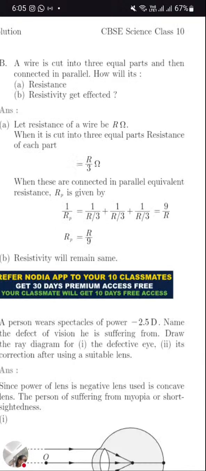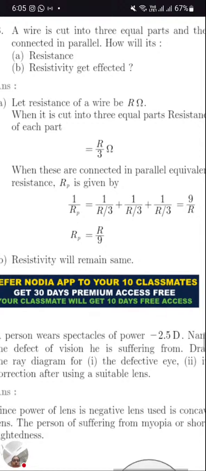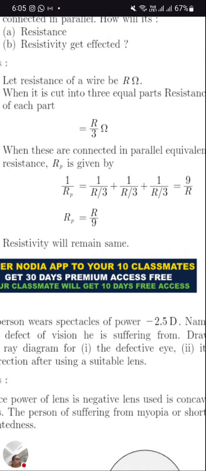Those who are attending, is it clear how we got this sum? Here we added as a single wire is divided into 3 parts. So it's R by 3 each: R by 3, R by 3, R by 3. We are adding them in reciprocal form. So 1 upon Rp is 1 upon R by 3 plus 1 upon R by 3 plus 1 upon R by 3. Again they are in the denominator, so it will get reciprocal. So finally 3 by R plus 3 by R plus 3 by R, adding all the 3, it's 9 by R. So finally for Rp, the final answer will again get reciprocal, R by 9.